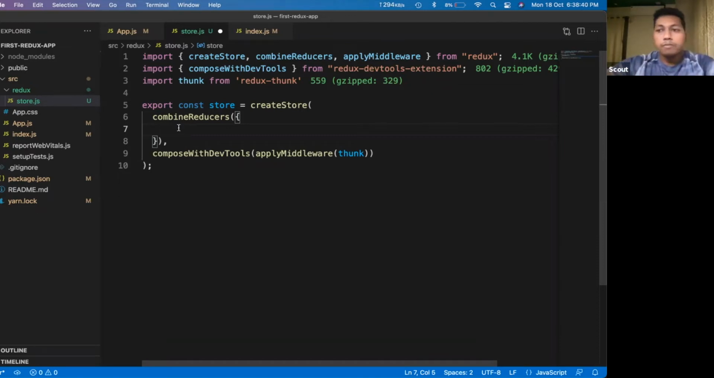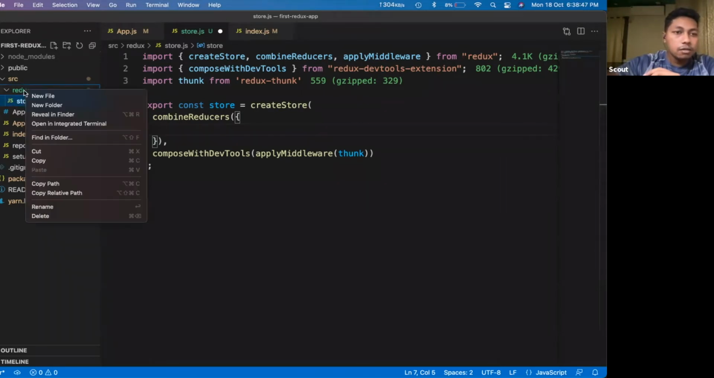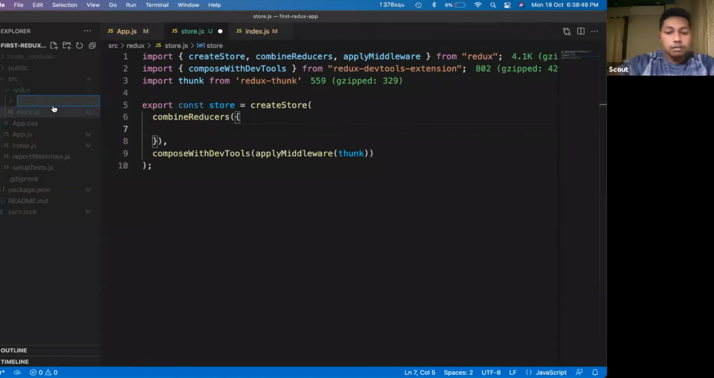Okay, so we will start with the implementation. For that, inside this Redux folder we will create one folder. I would name it, say, modules.